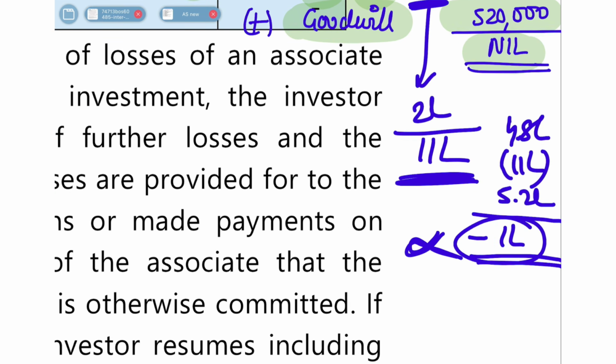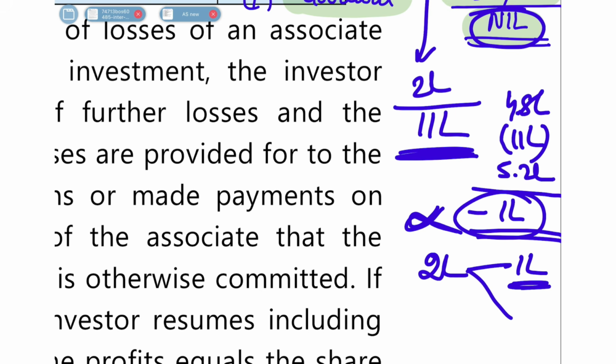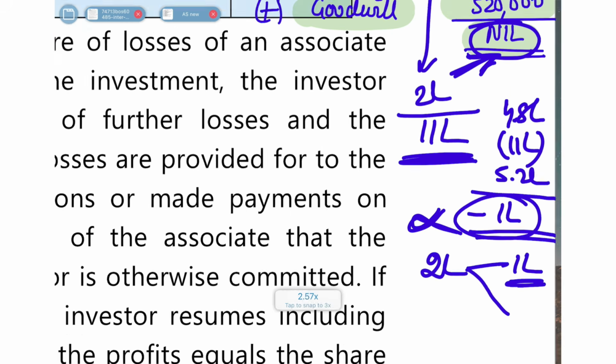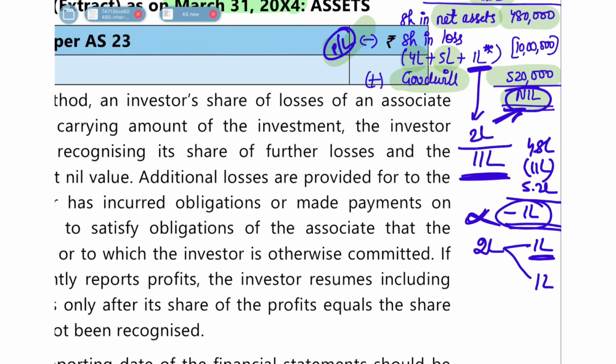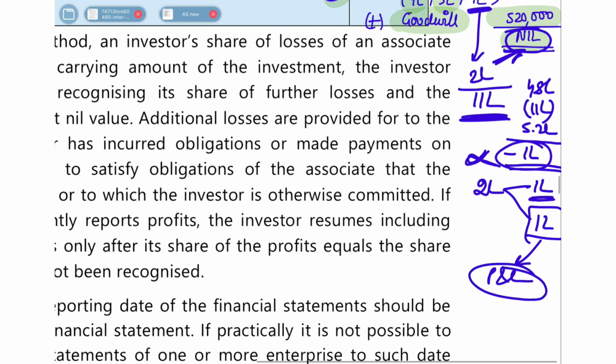What will we do about the remaining 1 lakh? So 2 lakh rupees of 1 lakh you charge in the balance sheet and then brought your carrying amount to 0. Carrying amount cannot be negative, so you bring it to 0. So you bring it to nil figure. I hope you understood this part. Now the remaining 1 lakh rupees of loss, we'll charge it to the P&L account. In the question, they have not asked about it, but I'm telling you, the 1 lakh rupees of loss, you'll charge it to P&L account.